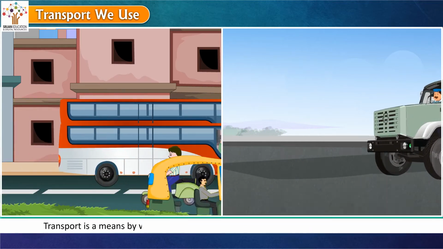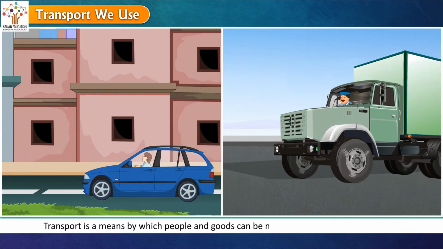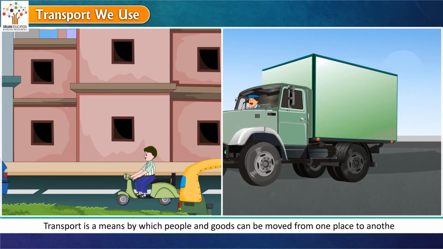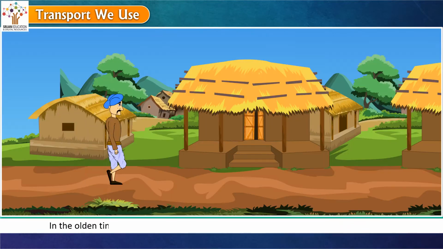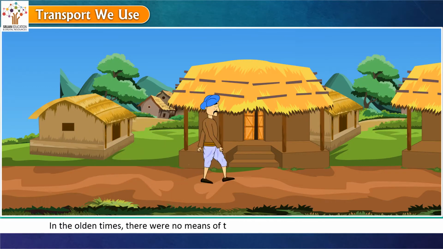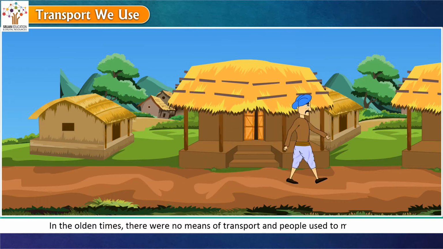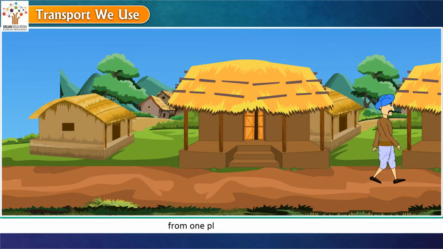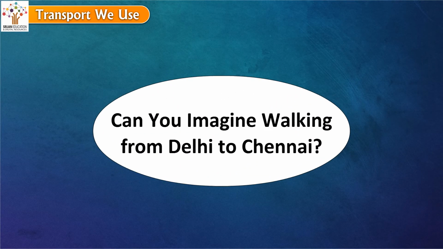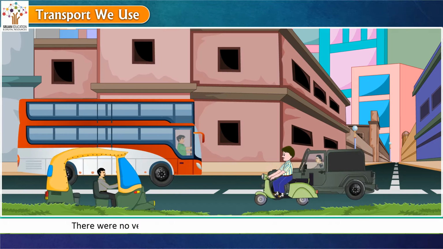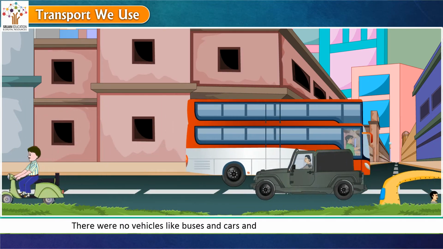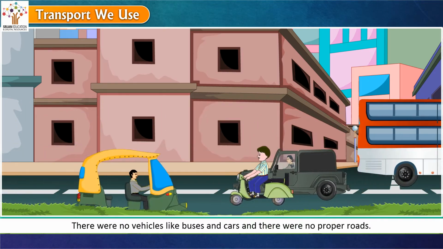Transport is a means by which people and goods can be moved from one place to another. In the olden times, there were no means of transport, and people used to move on foot from one place to another. Can you imagine walking from Delhi to Chennai? There were no vehicles like buses and cars, and there were no proper roads.